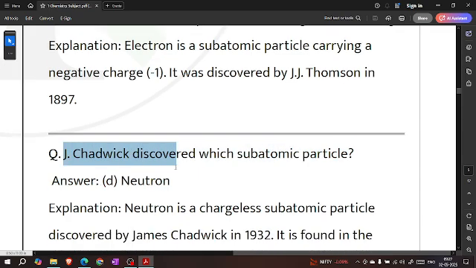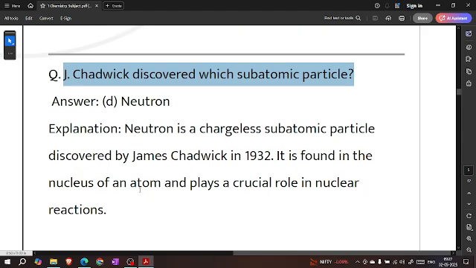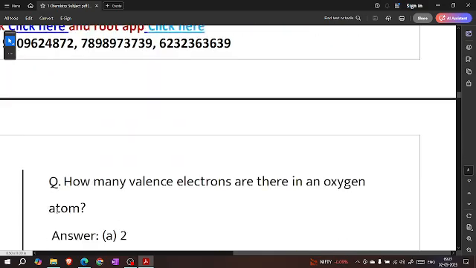J. Chadwick discovered which subatomic particle? Neutron. Neutron is a chargeless subatomic particle discovered by James Chadwick in 1932. It was found in the nucleus of an atom and plays a crucial role in nuclear reactions.